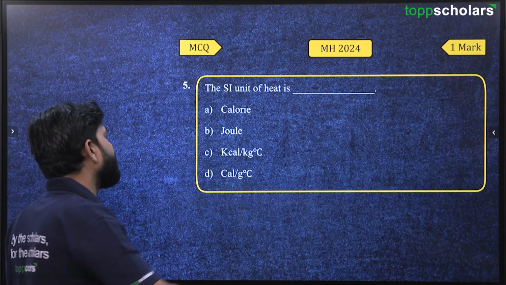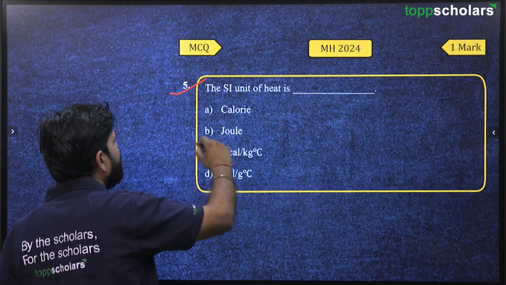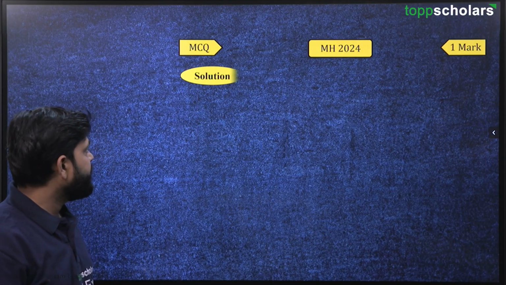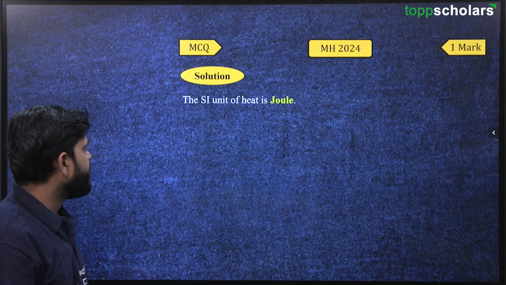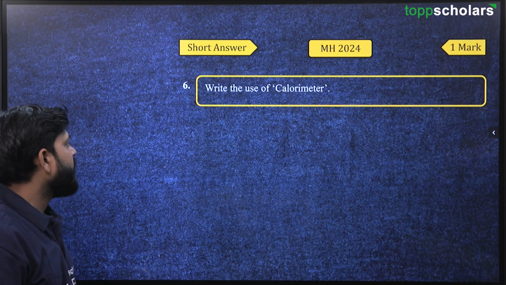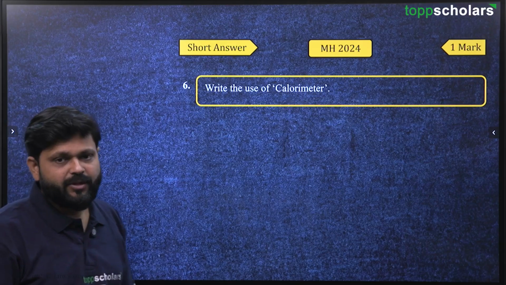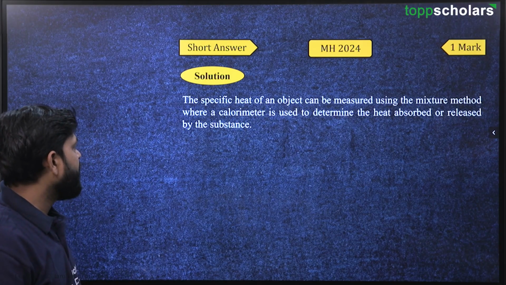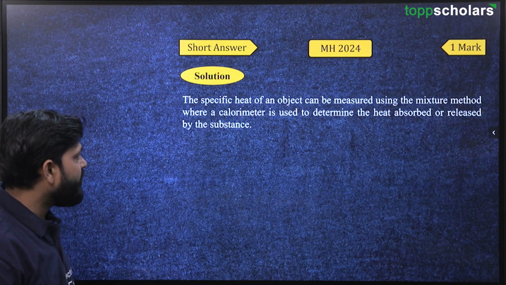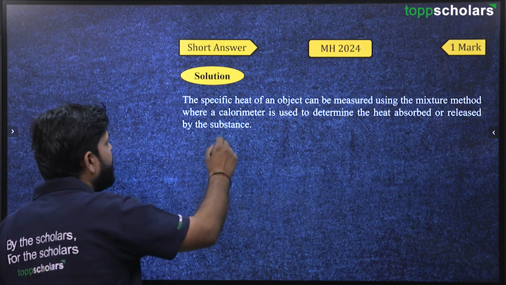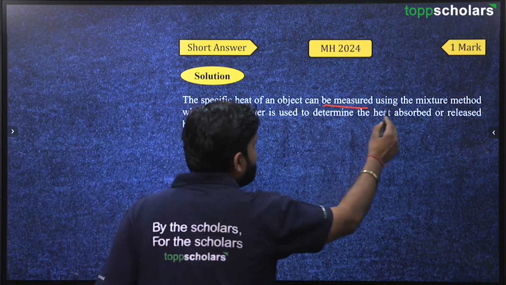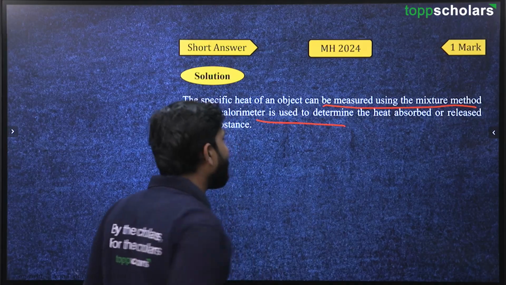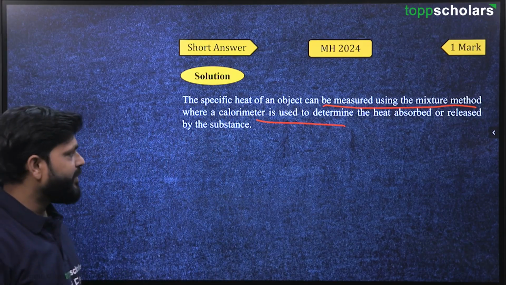The SI unit of heat is what? That is joule. Now write the use of a calorimeter. What is the use of a calorimeter? It is used to measure the temperature. As it is a one mark question, the specific heat of an object can be measured using the mixture method where a calorimeter is used, or you can directly write that it is used to measure the temperature, right?